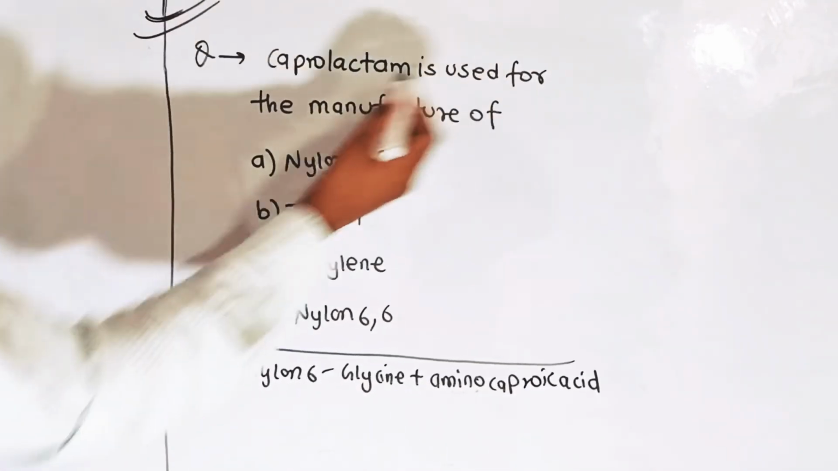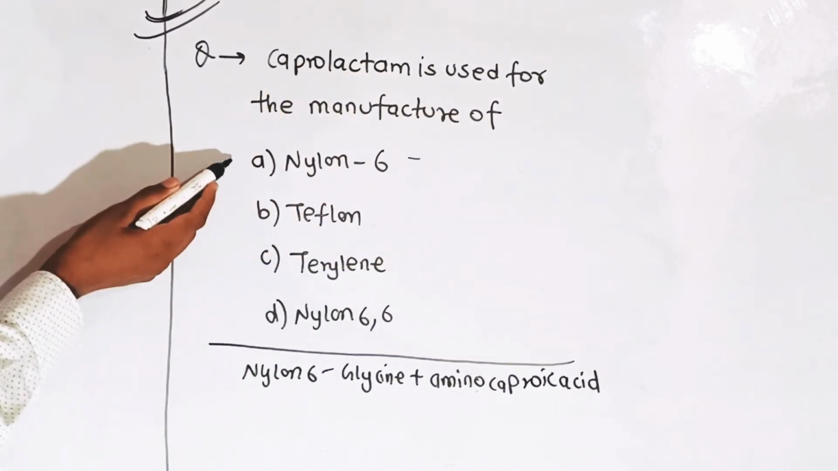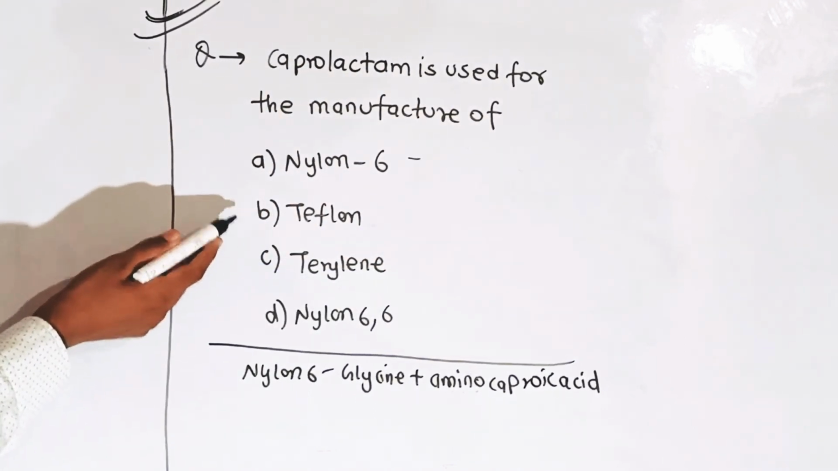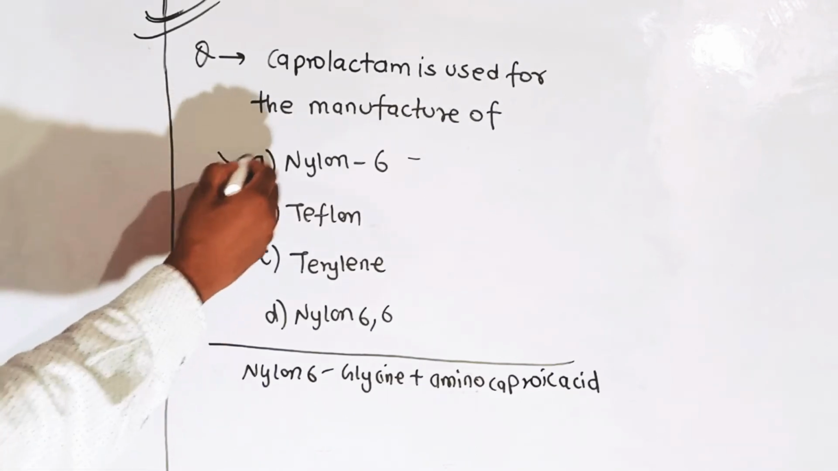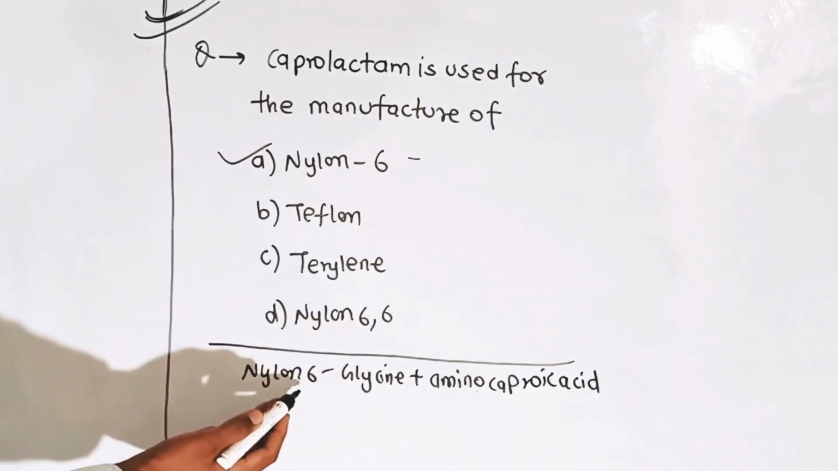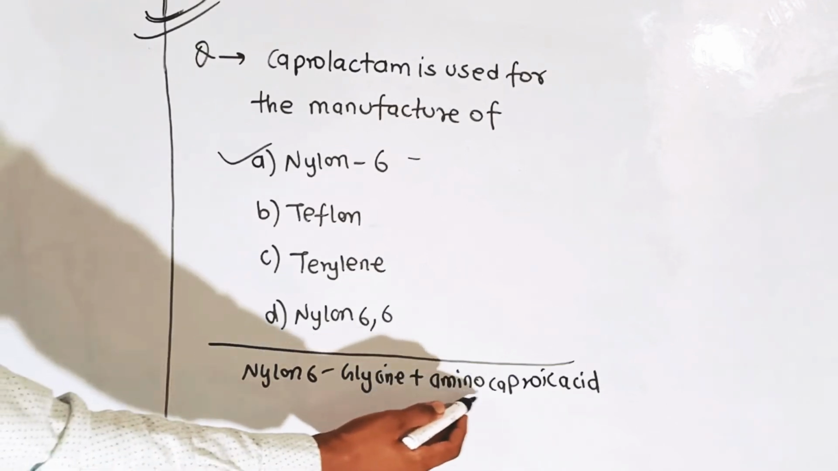Caprolactam is used for the manufacture of: first option is nylon 6, second is Teflon, third is terylene, and fourth is nylon 6,6. Correct answer is A, that is nylon 6.